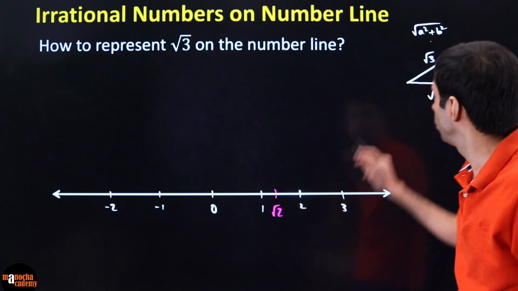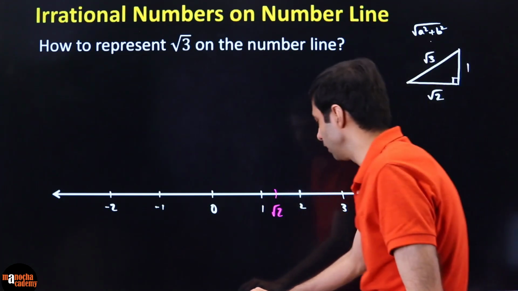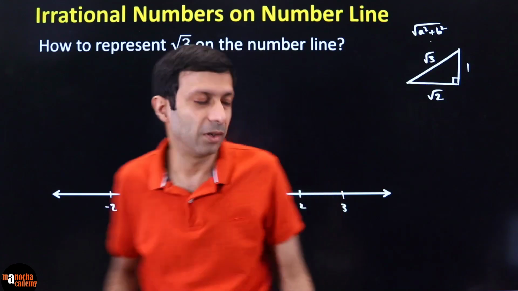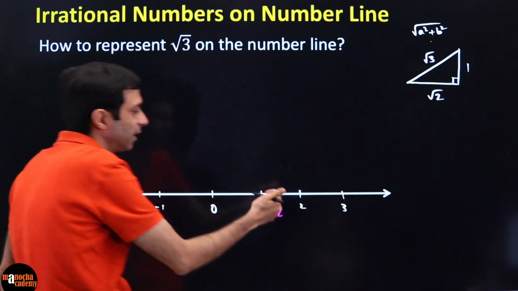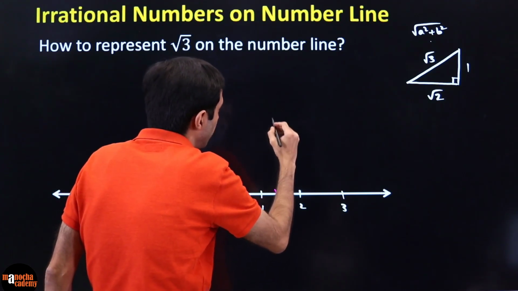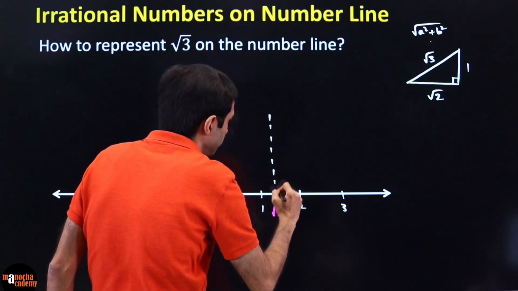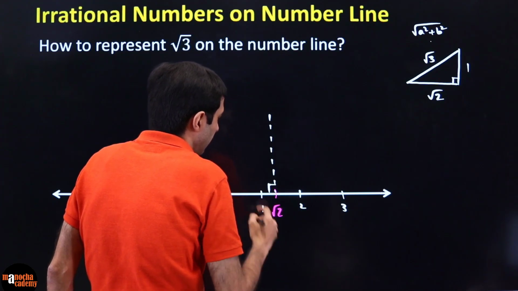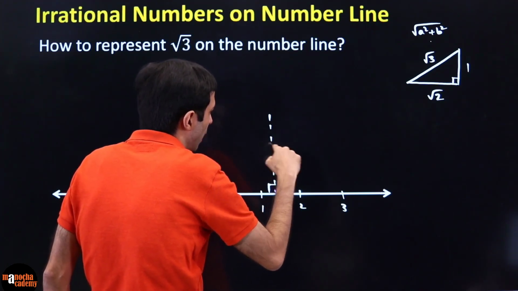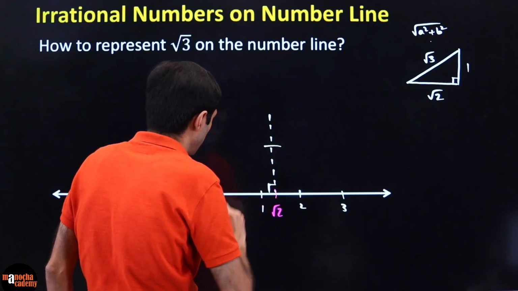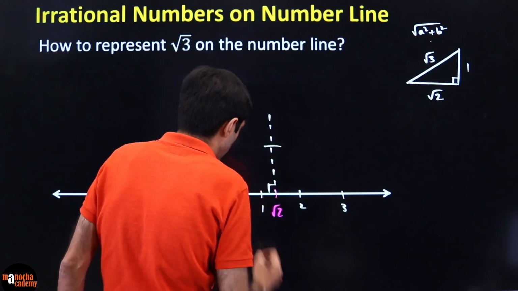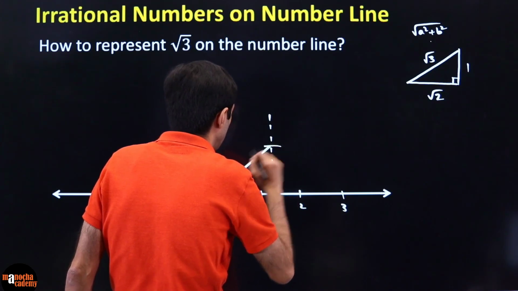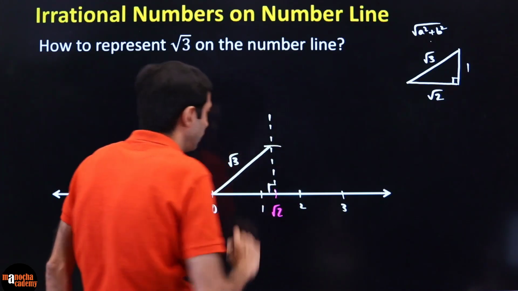Now, since you have got root 2, you just need to draw your 1. How do you draw the 1? You draw perpendicular. How do you draw perpendicular? You know how to draw 60 degree, 120, bisect that. You guys know how to draw perpendicular at this point. So please draw that and then cut a length of 1. So let's say that is your 1. Now you join from 0 to this. There is your Pythagoras triangle, and this is having a length of root 3.